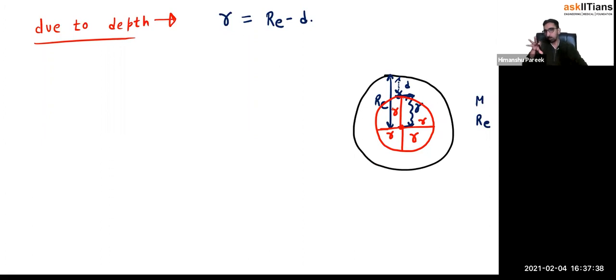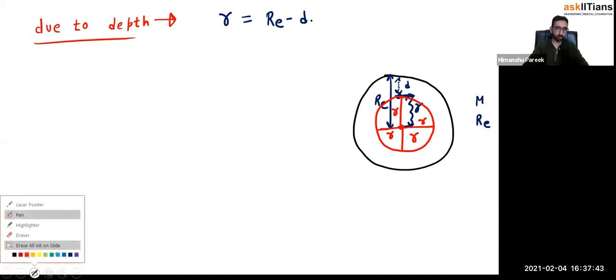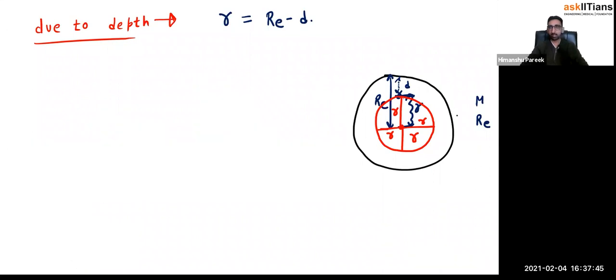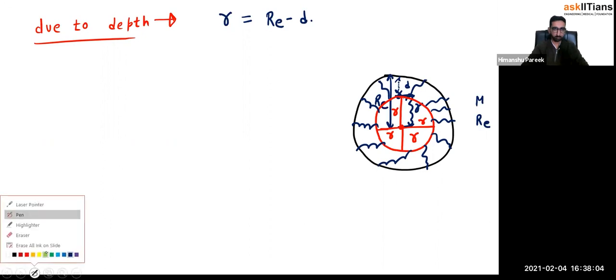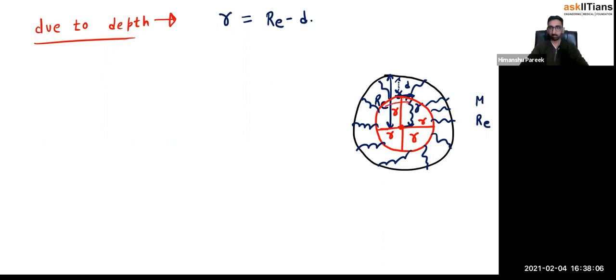Now, what is the purpose of drawing this imaginary sphere? Actually, now you will see that I have divided the entire thing into 2 parts. There is a mass present over here in the outer portion, and there is a mass present in the inner portion, which I am marking with red. Everywhere there is a mass.